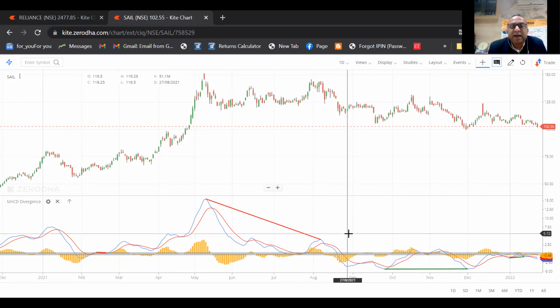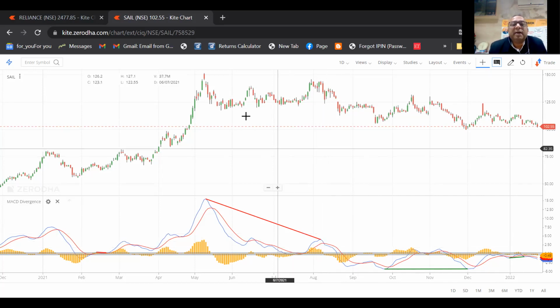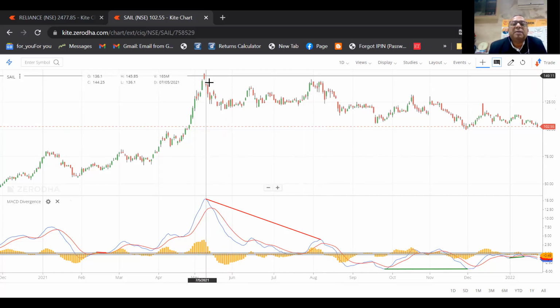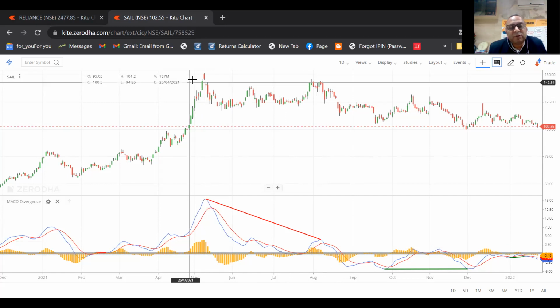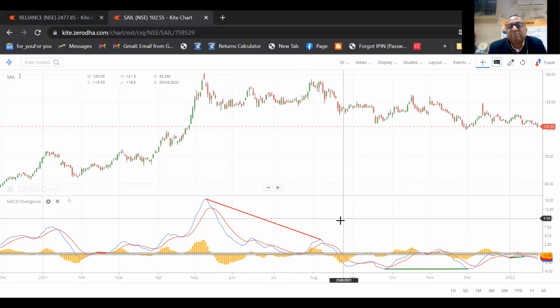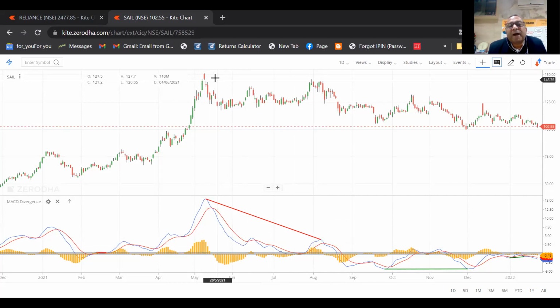So this is the idea of how to move in a particular trade, right? So divergence, I'm going to explain it again. Whenever the price looks stable or is moving upward, but the MACD chart or the histogram moves in the opposite direction. Just see, MACD here makes a top at the same price range, but the MACD is making a lower peak. So the price is at the same range, but MACD is giving you a lower peak. So what does it mean?